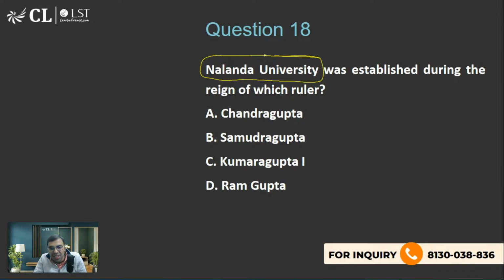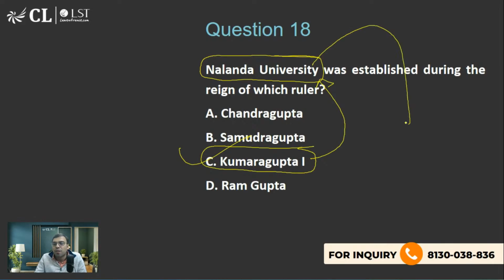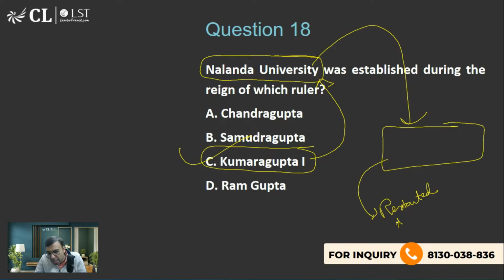Okay, and we have discussed it. Yes, 400 BC is more recent than 500 BC, right, CLAT aspirant? Absolutely correct. The right answer is Kumaragupta I. He got Nalanda University built. And please tell me, which ruler is the person accused of demolishing it, and then who restarted this idea?